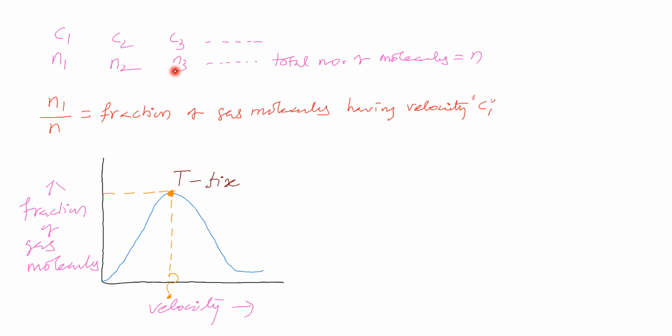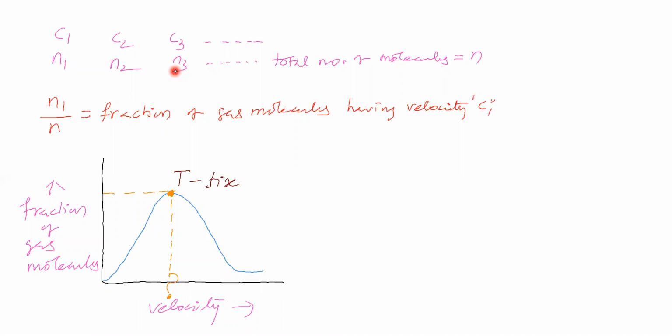Now, if we consider a gas, all the gas molecules are undergoing collisions. Therefore, the velocity of gas molecules will keep changing. Shall we say that each and every molecule will have a different velocity? Or shall we say that some molecules are having a particular velocity, and some others have another velocity?